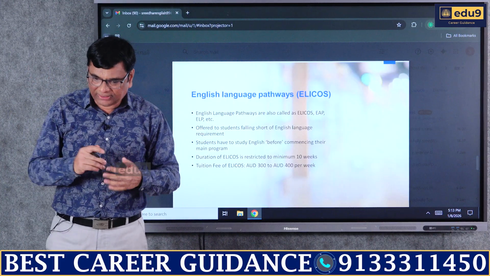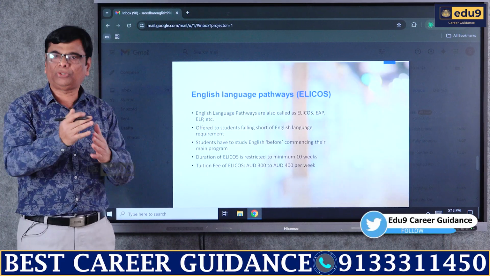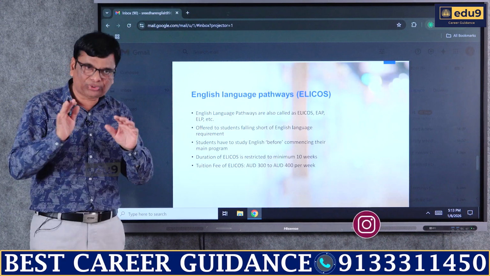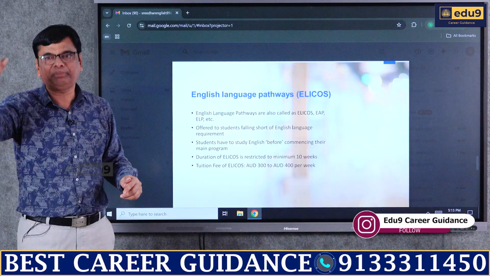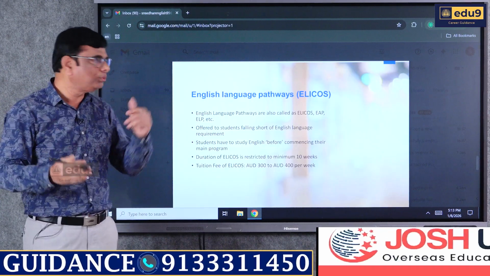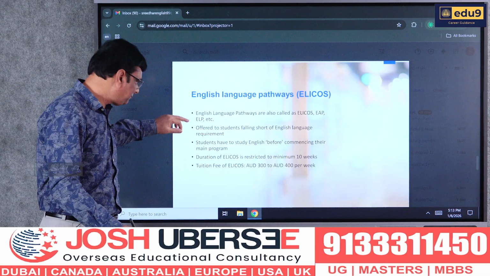Suppose you need a 6 band to get into an Australian university, but you have not got 6 band, it's only 5.5. In that scenario, this sort of course will help you to get into that particular program. The university will decide and will allow you to go through this program and then get into the university.